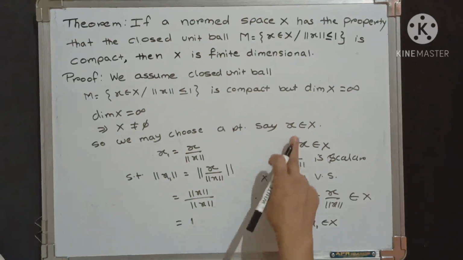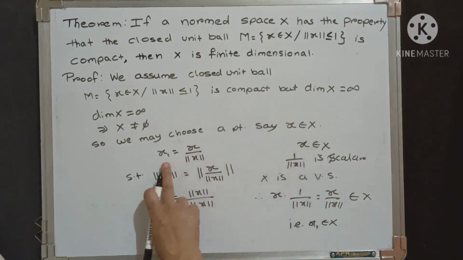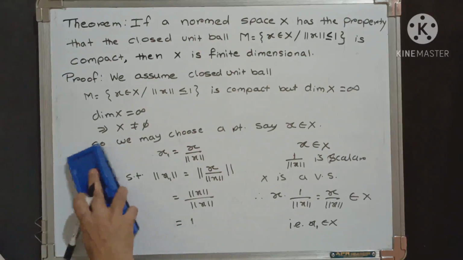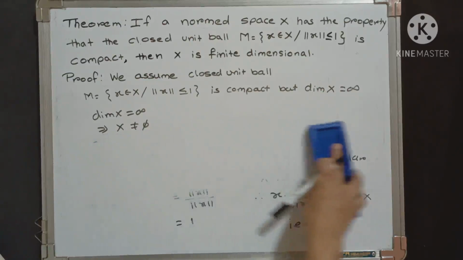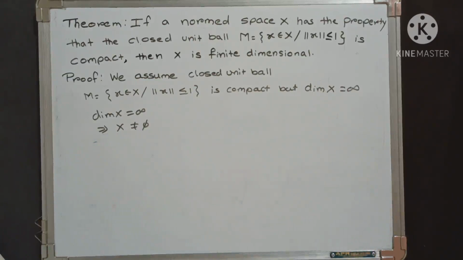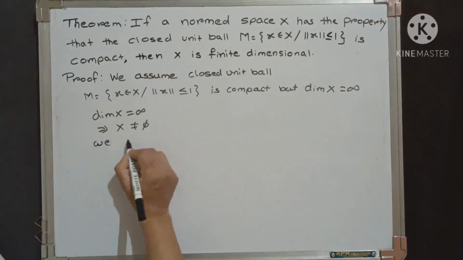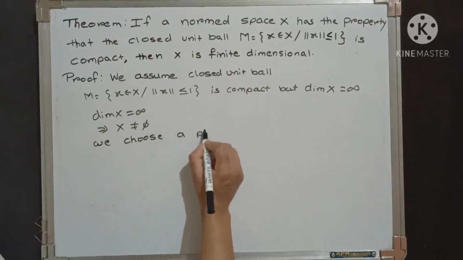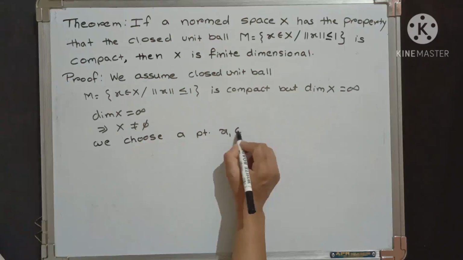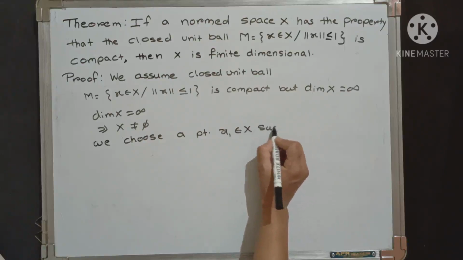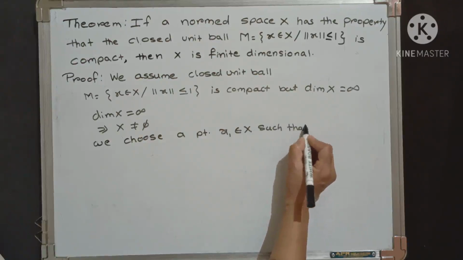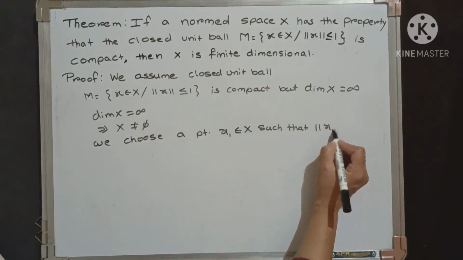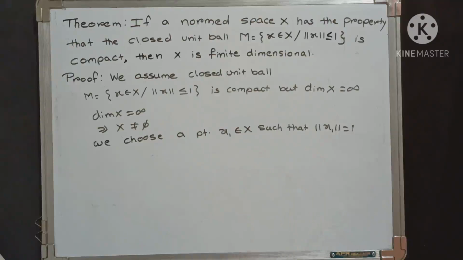That means from any point of capital X we can construct a point whose norm is equal to 1, and therefore we can write: we choose a point x1 belongs to capital X such that norm of x1 is equal to 1.